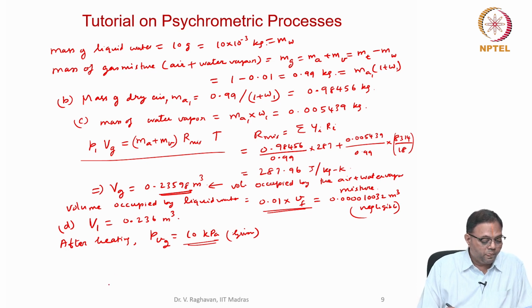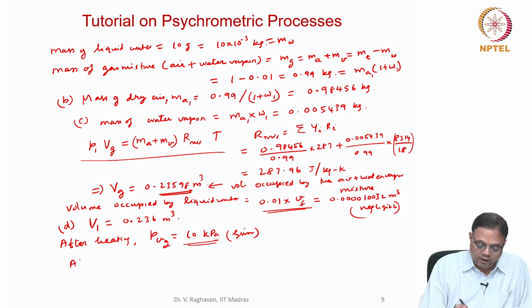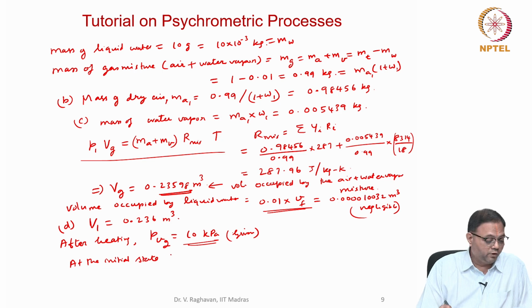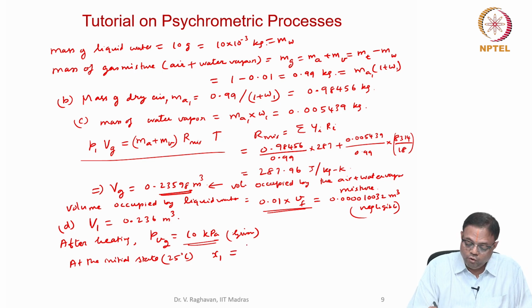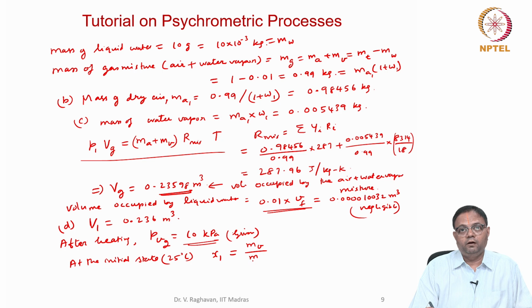Now at the initial state, that is 25 degrees centigrade, what is x1? X1 will be equal to the mass of water vapor divided by the total mass of water, vapor plus liquid water, I will say mass of water total.